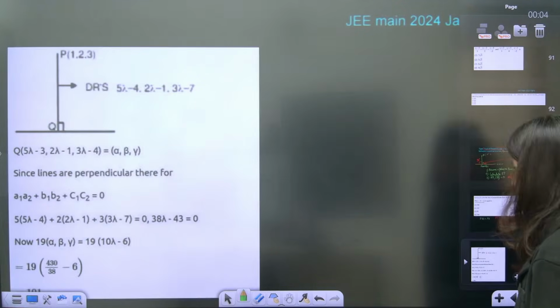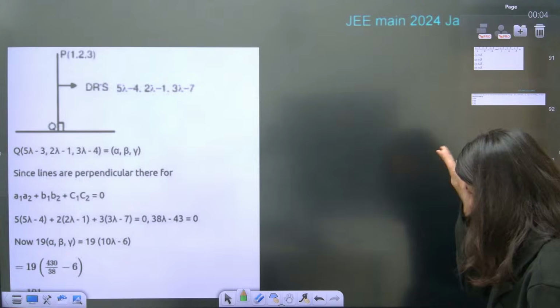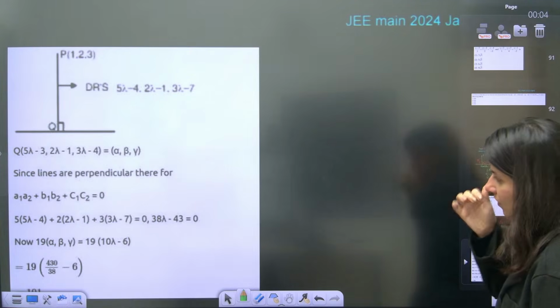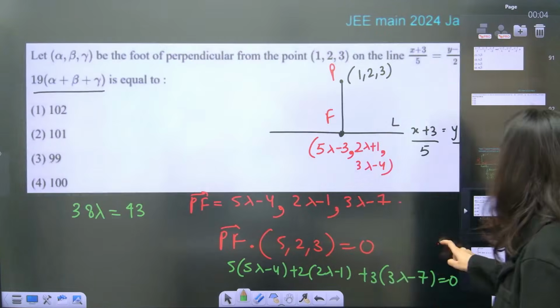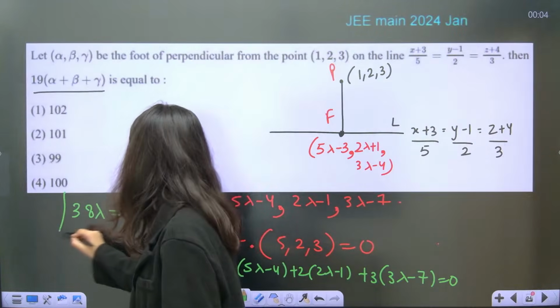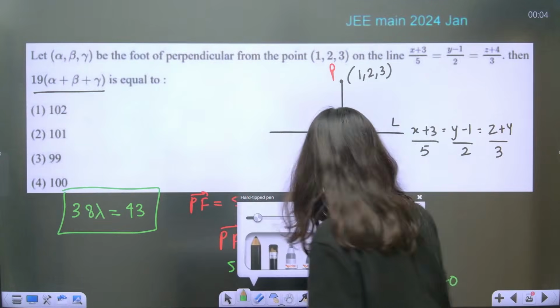No. I am doing something wrong, guys. Value of lambda is correct actually. No, it's correct. So, value of lambda is correct. Yes, this is correct. Okay. 43 by 38. Very bad number. But anyway, I don't have any other option.